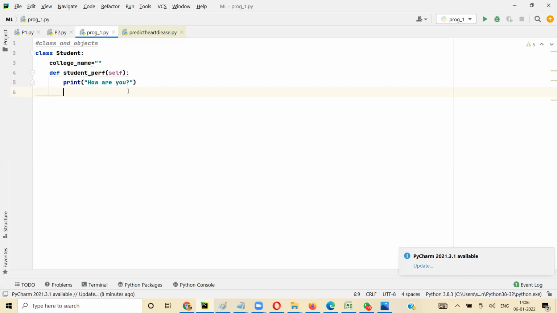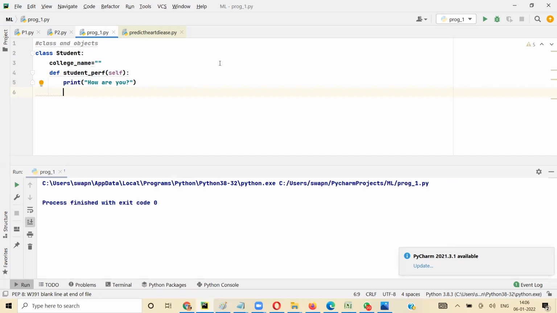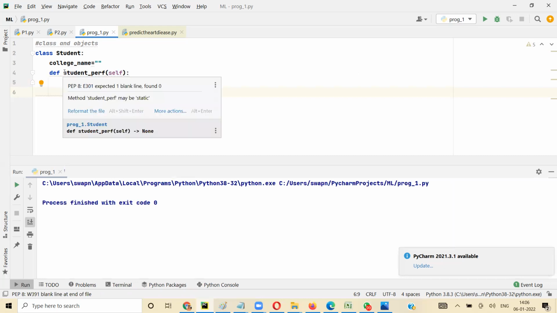Okay, I've created this class-level variable and object-level function, right? Now, when I run it, nothing will happen, because you know about dog, right? It's like you knowing about class student. But just knowing doesn't mean that we are playing with the dog, we are dancing with the dog. So similarly, to do that, we have to create an object. To use a class, we have to create an object.